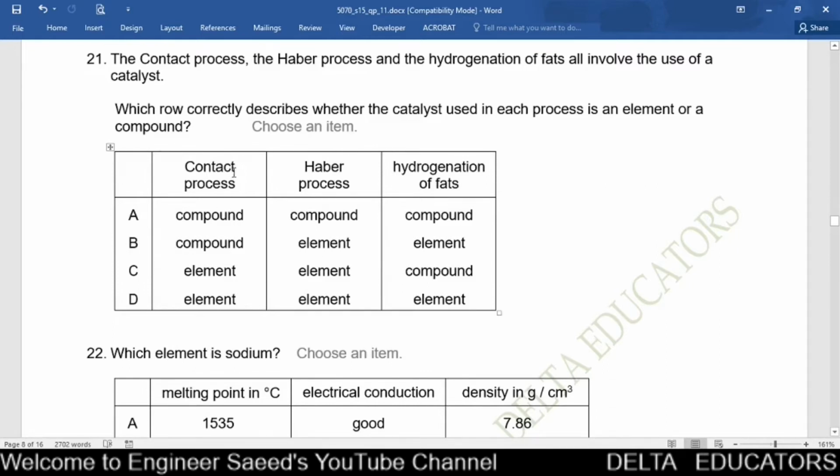In the contact process, we use vanadium pentaoxide, that is a compound. In the Haber process, we use iron, that is an element. In hydrogenation of fats, we use nickel, and nickel is also an element. So the correct option is option B.